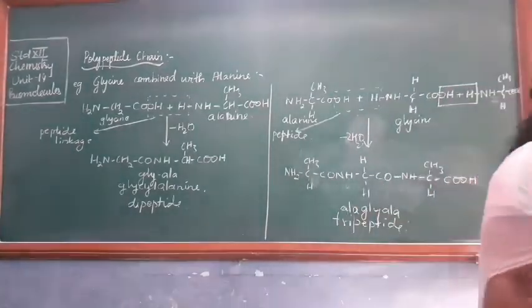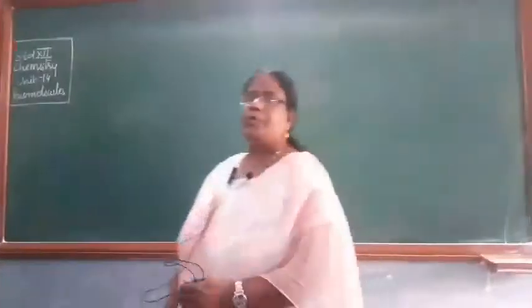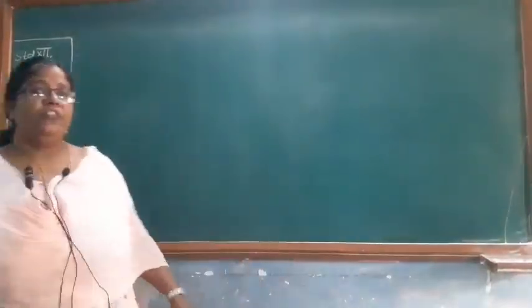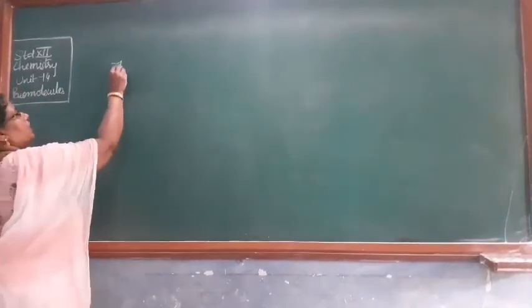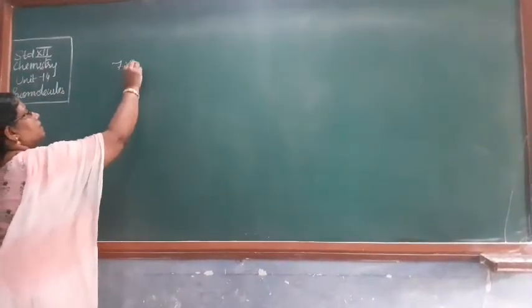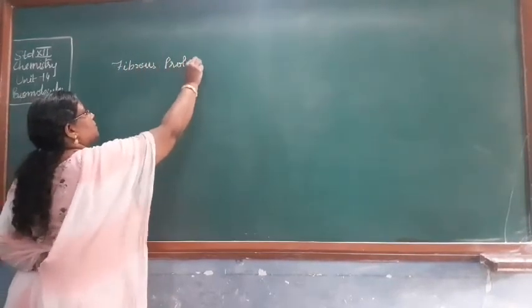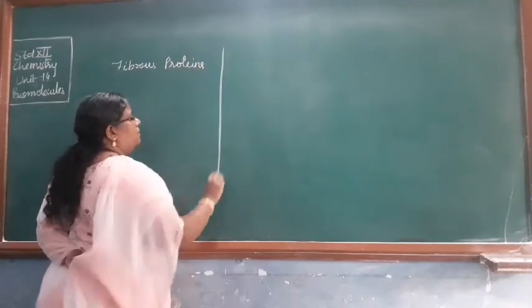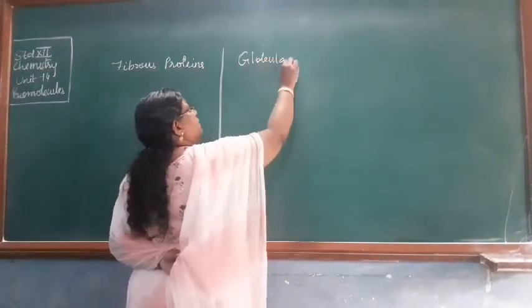Okay, so let us learn about that. First you can note this down. Proteins can be classified into fibrous proteins and globular proteins. Okay, so you can write it as a difference: fibrous proteins, and globular proteins.